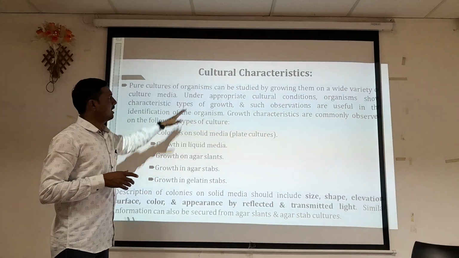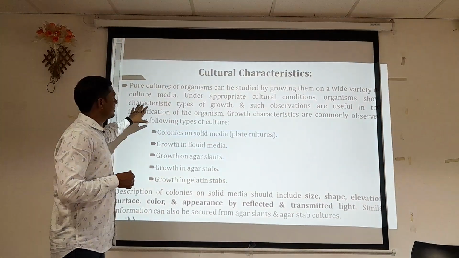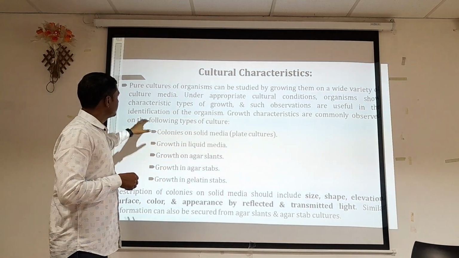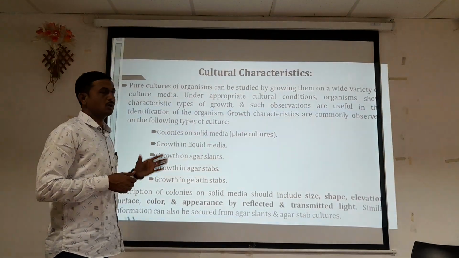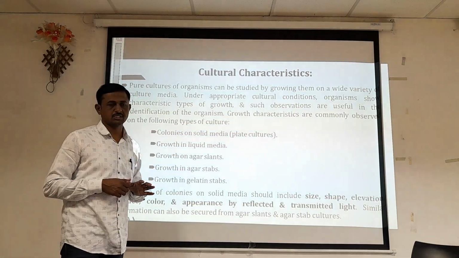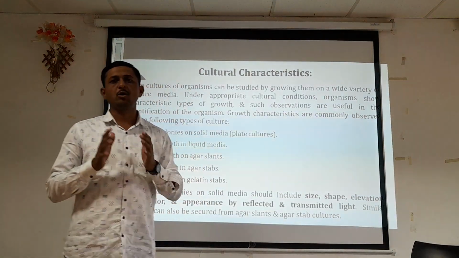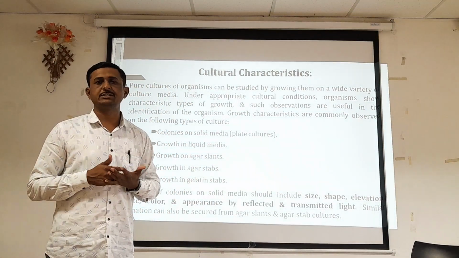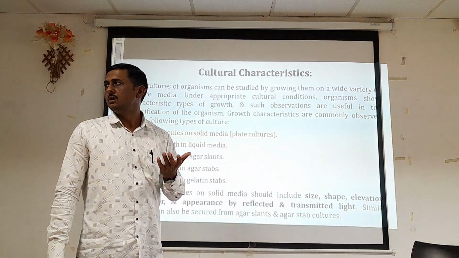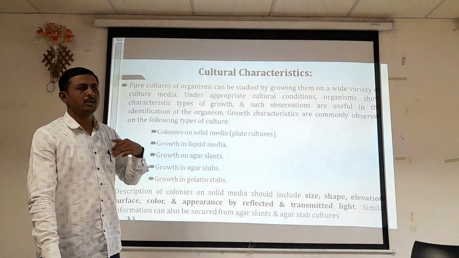Under appropriate cultural conditions, organisms show a characteristic type of growth, and such observations are useful in the identification of organisms. Growth characteristics are commonly observed on the following types of culture. While talking about cultural characteristics, we have to provide optimum growth conditions for the organism: optimum pH, optimum temperature, optimum salt concentration and an optimum incubation time.